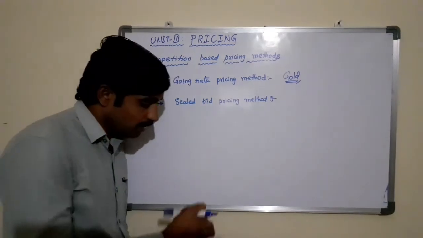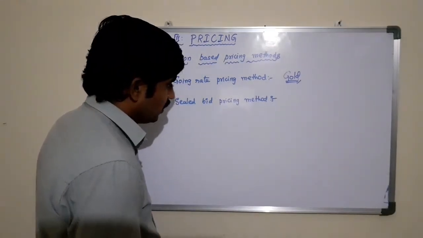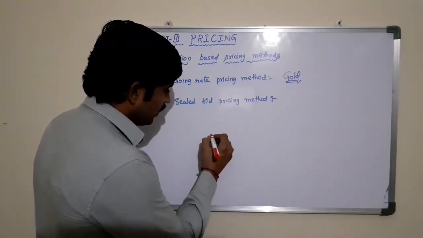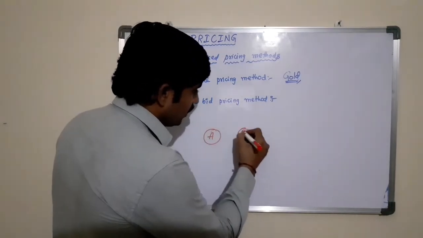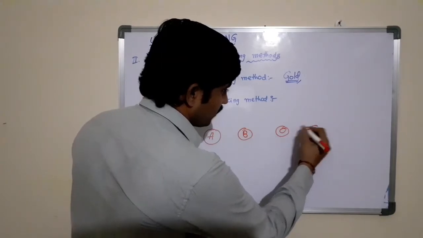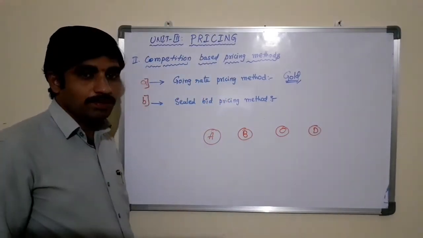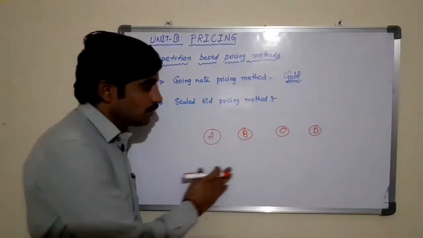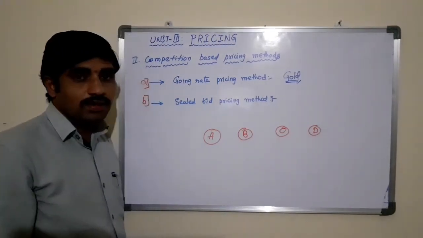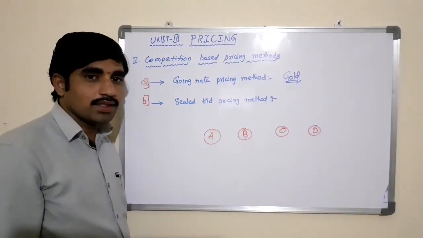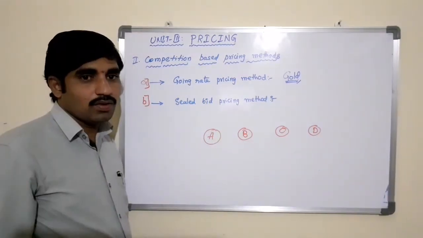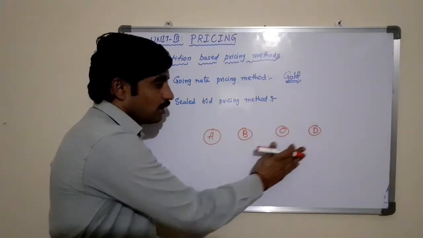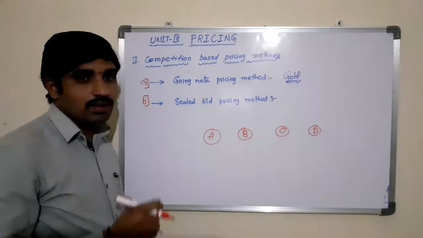For example, the government is calling for tenders. There are various people like contractors A, B, C, D. Before quoting the price for the contract, these people should understand, analyze, investigate, and estimate the profit or losses, and accordingly quote the price for the contract.